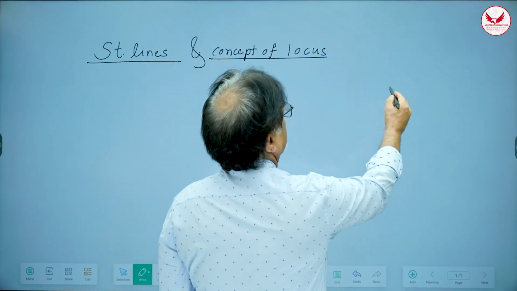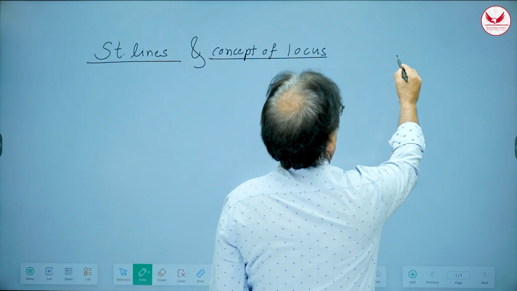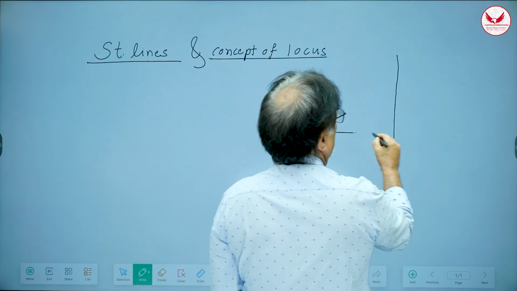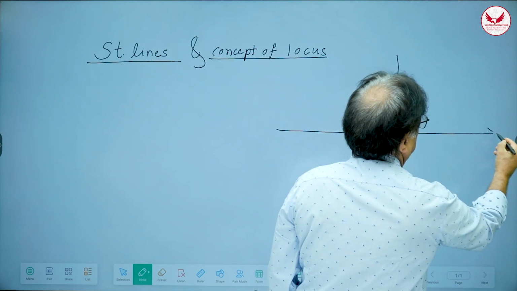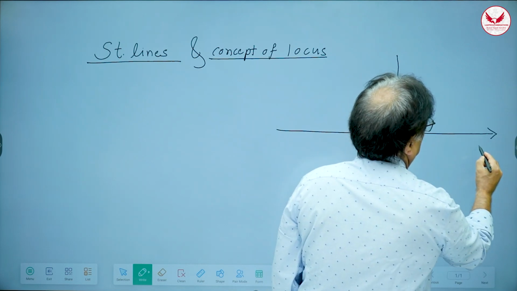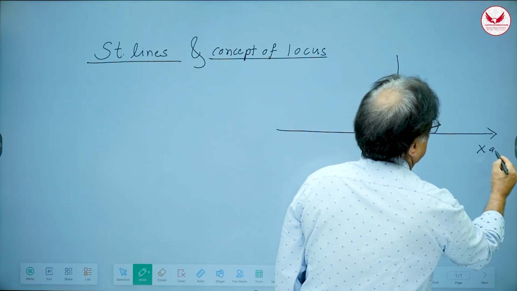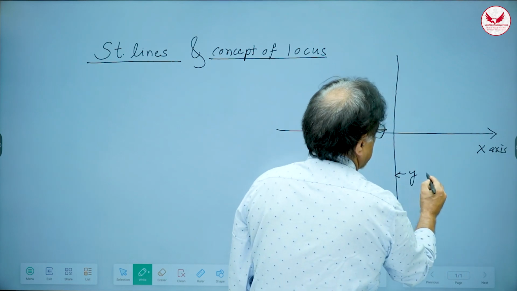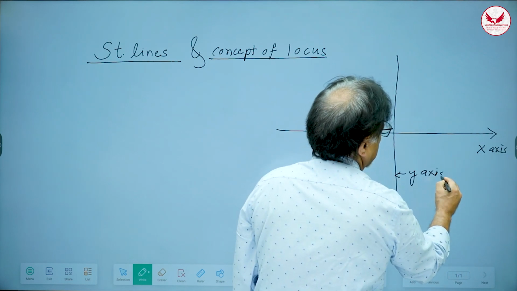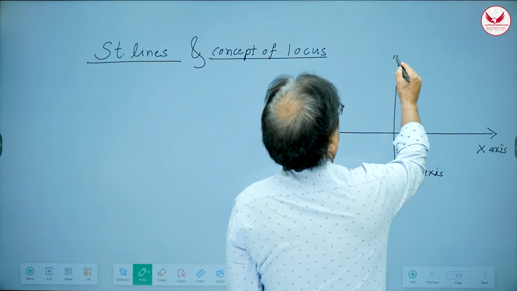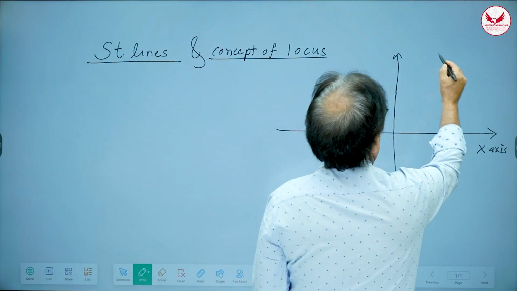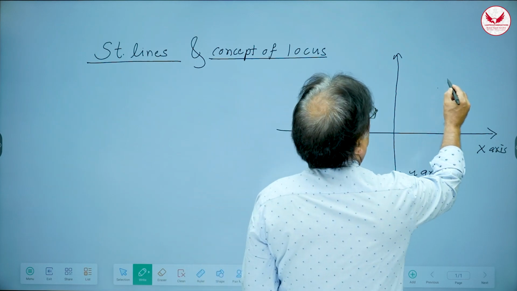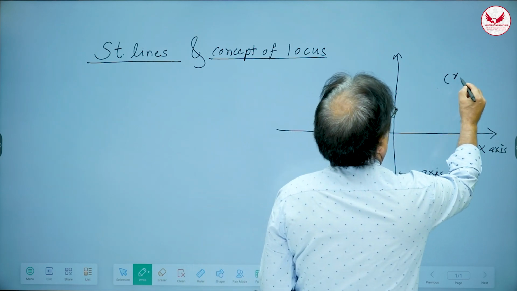A very simple construction was done. Everybody must be aware of it by now. A straight line was drawn. Then two straight lines were drawn which are perpendicular to each other. This was called the x-axis, and this is called the y-axis. Now every point was given two coordinates called x and y.